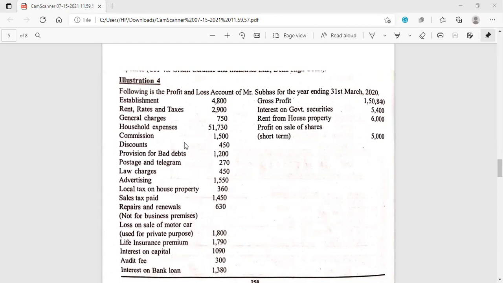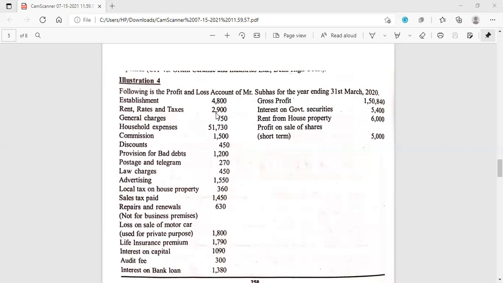Okay, so in order to identify the business incomes and business expenditures, we have to see the items one by one. So establishment 4,800 is there. So it is assumed that it is related to business. So usually small expenditures included are incurred in the business. So it is allowable.